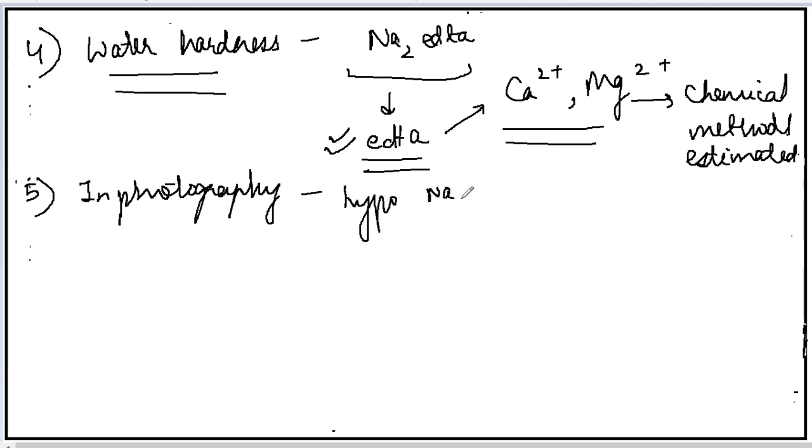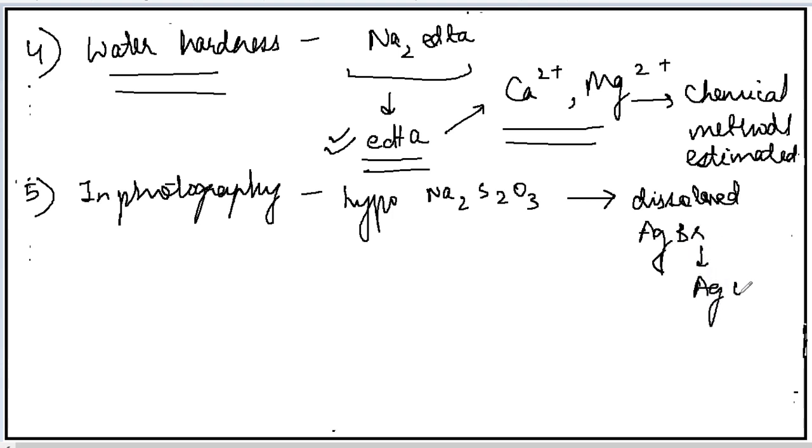Hypo is Na2S2O3. So the film that is being developed is washed with this hypo, and what will this hypo do? This hypo will dissolve the undecomposed silver bromide, giving you a silver complex.